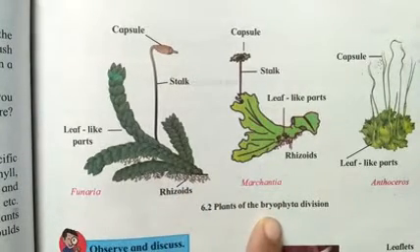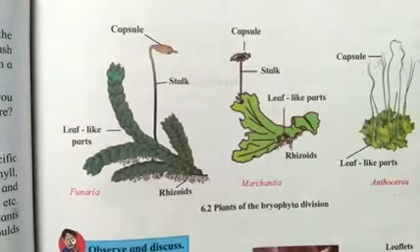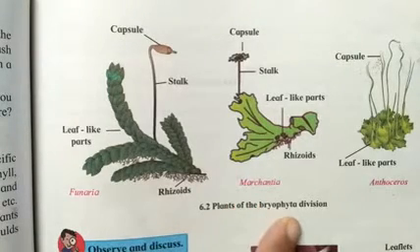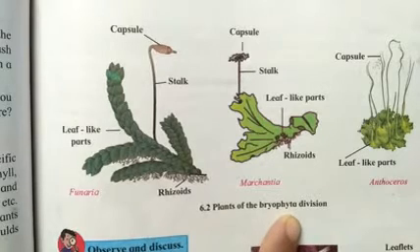Bryophytes also do not have specific tissues for conduction of food and water. These plants are also called the amphibians of the plant kingdom because they grow in moist soil but need water for reproduction. You can see the plants are multicellular and autotrophic here.